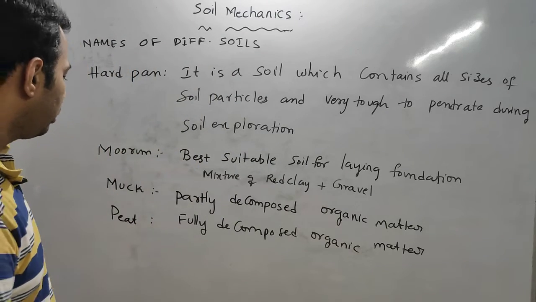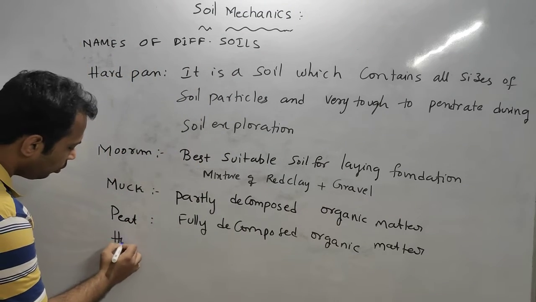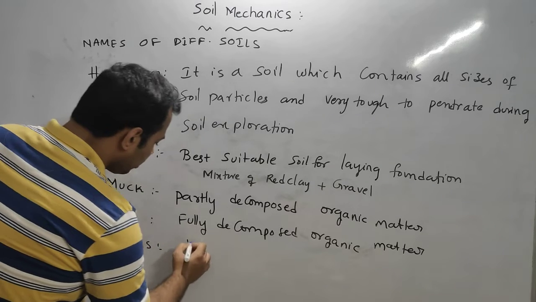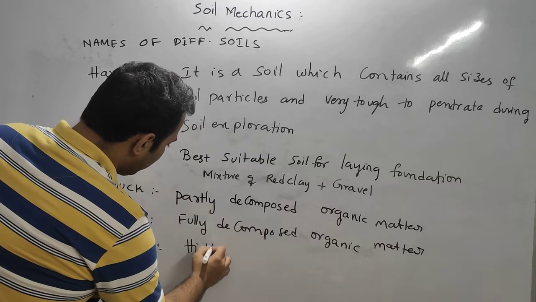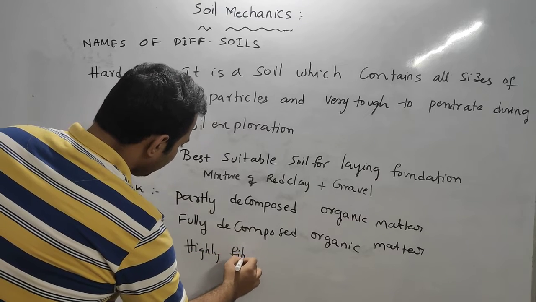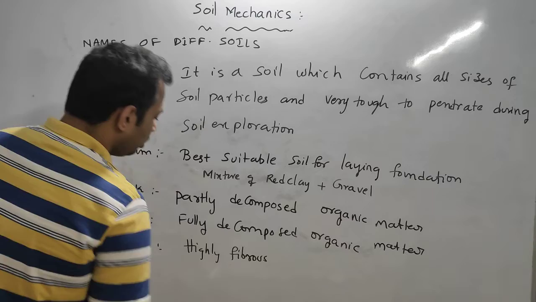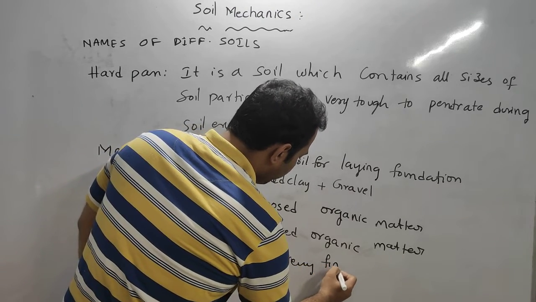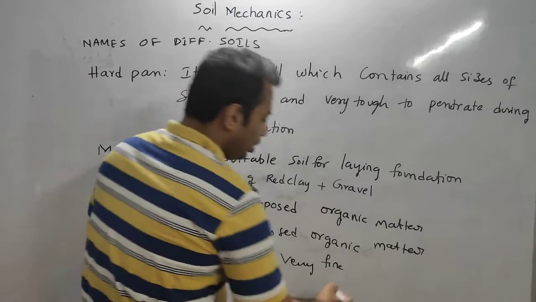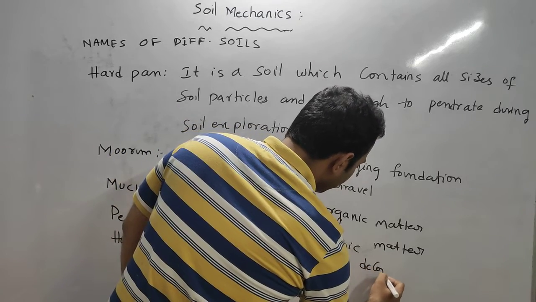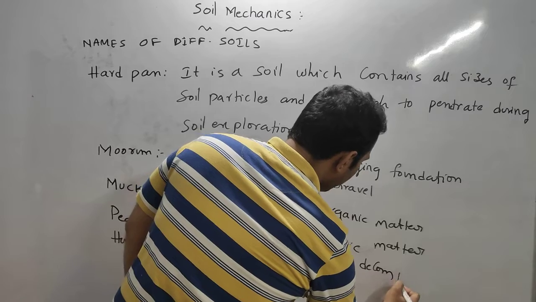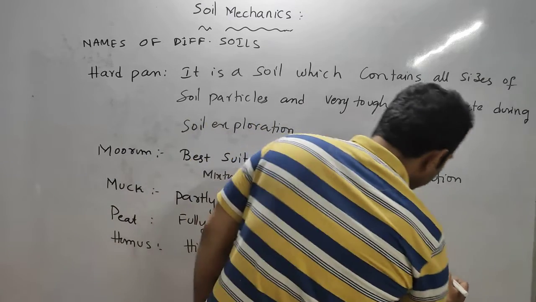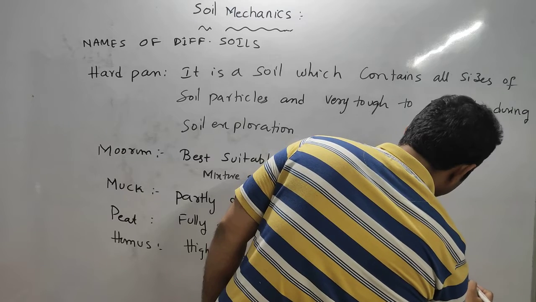These are all organic soils. Humus is also one kind of organic soil, a very finely decomposed organic soil.